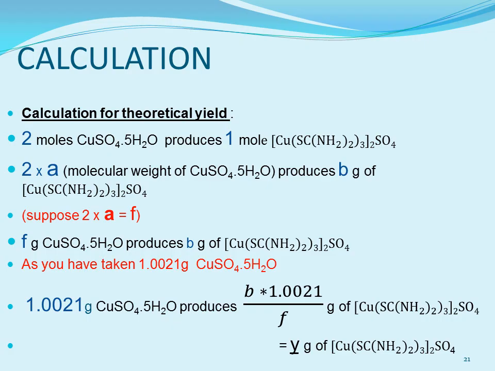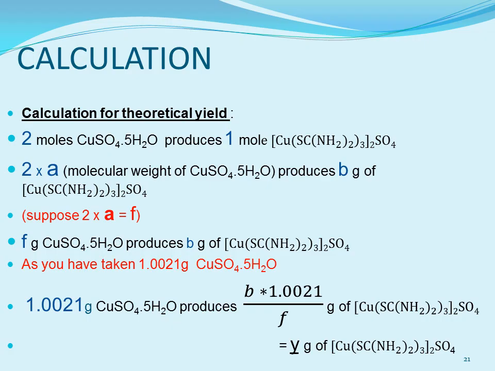And what you took was 1.0021 gram. So how much complex will be produced from this? That can be written as: 1.0021 gram of copper sulfate produces B into 1.0021 divided by F grams of complex. So by calculating this, you will have the supposed value Y gram that we have written here, that is Y gram of complex will be produced. So this gives us the theoretical yield.